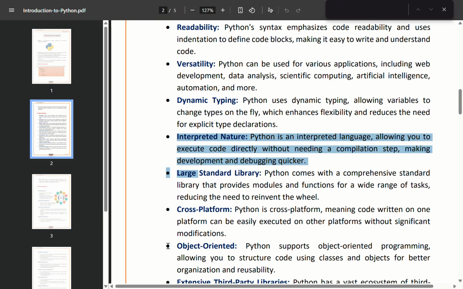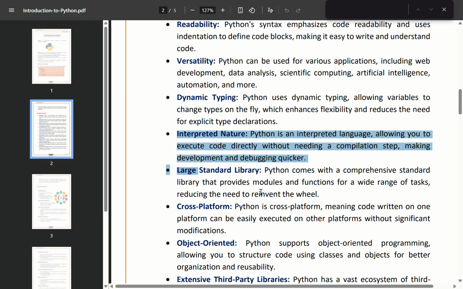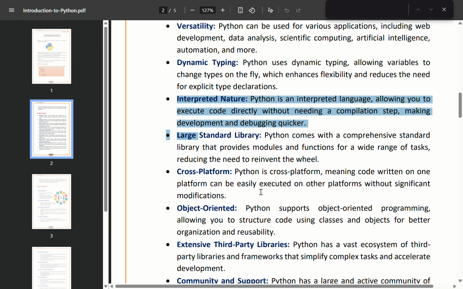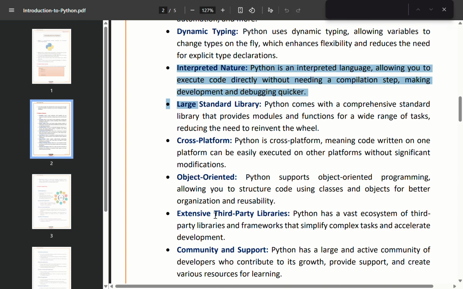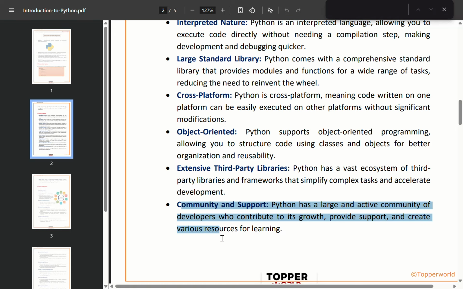Next, large standard library. Python comes with a large standard library. These libraries include many built-in modules and functions that help you perform common tasks easily without writing everything from scratch. Python is also cross-platform, which means a program written on one operating system can run on another operating system without significant changes. Next, Python supports object-oriented programming, which allows you to organize your code using classes and objects. This improves code structure, reusability, and maintenance.